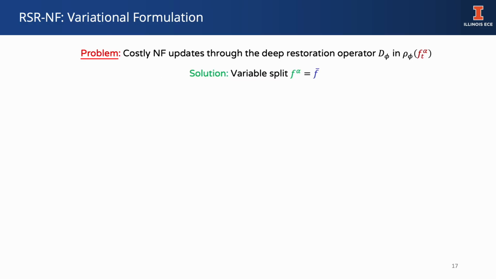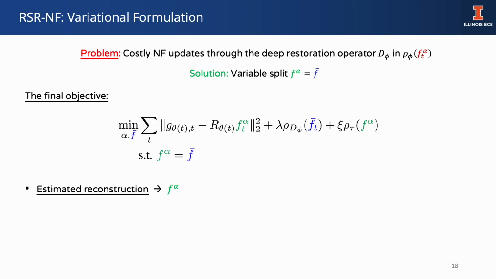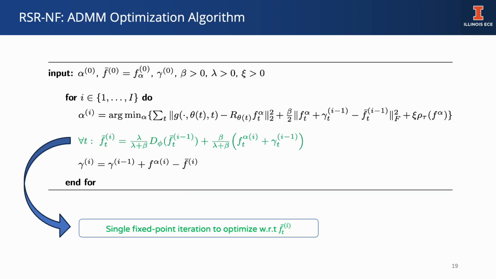To tackle this, we perform a variable splitting and apply the spatial regularizer on the full representation. We propose an efficient ADMM algorithm with a single-step fixed-point iteration update for the full object representation.